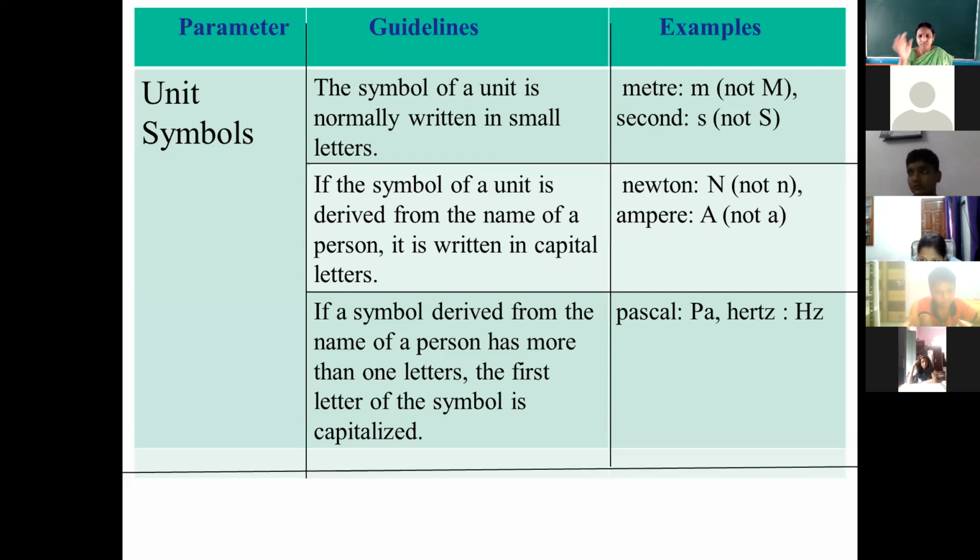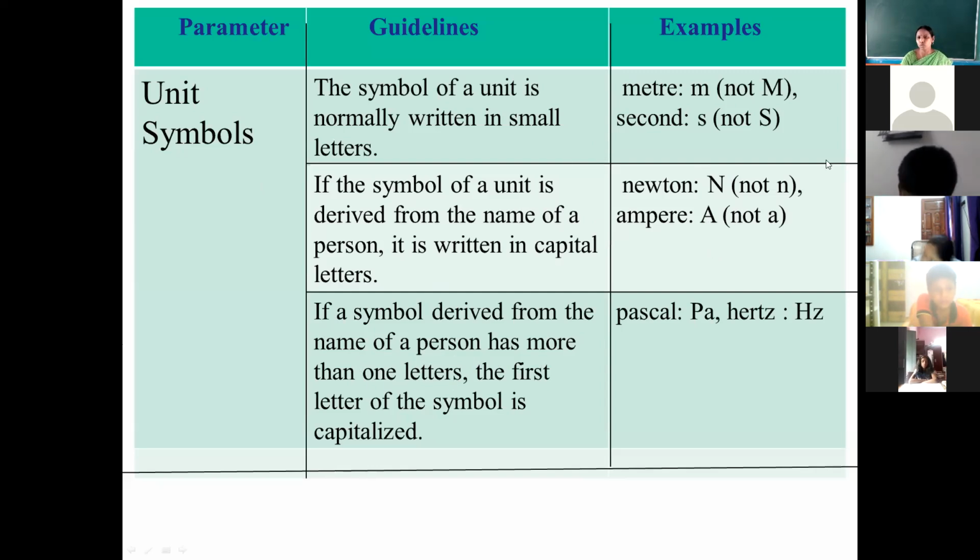In the same way, whatever units we are writing on the name of a scientist, their symbol we write in capital letters. Clear? This is the second point. Third point for representing the symbol: if a symbol is derived from the name of a person and has more than one letter.